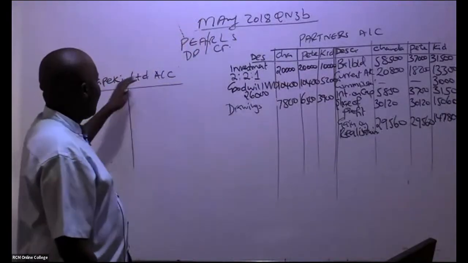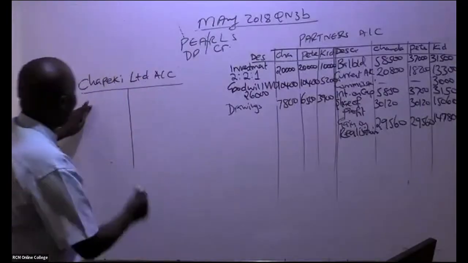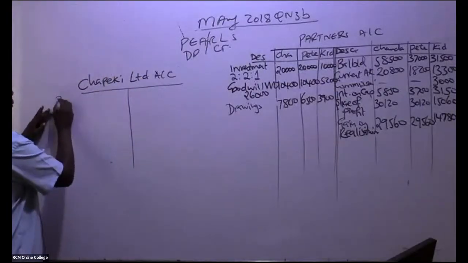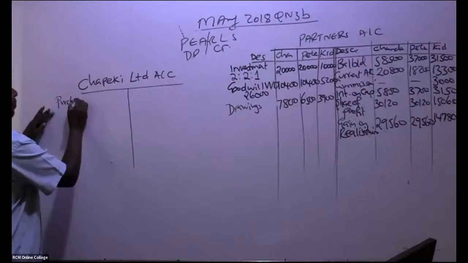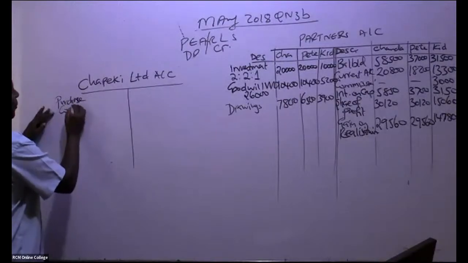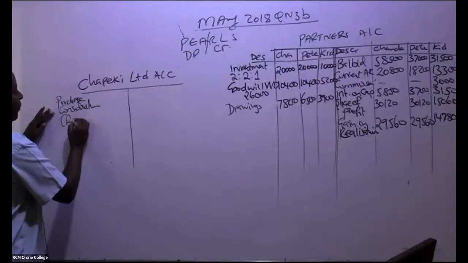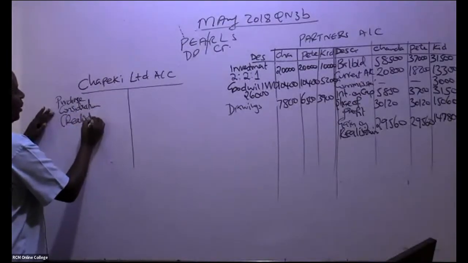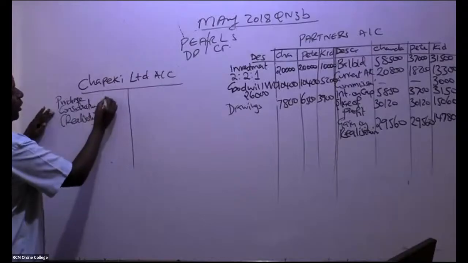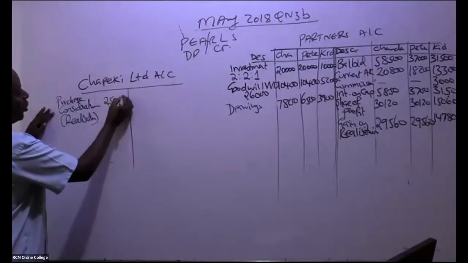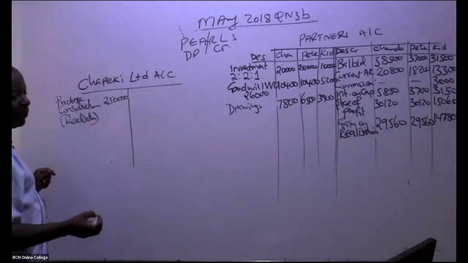So the double entry is here. You debit here purchase consideration, through the realization. So this realization, this was 250,000.